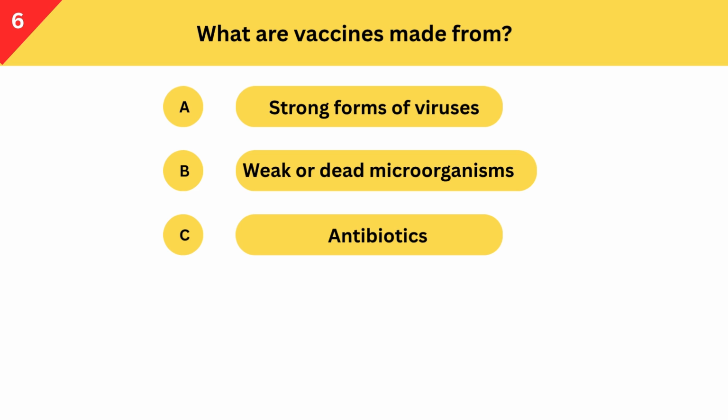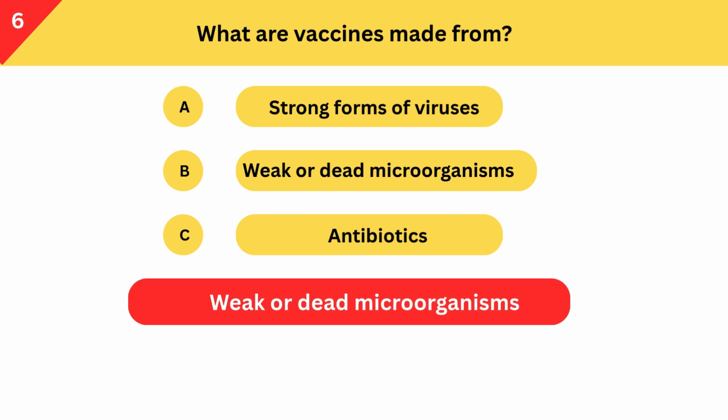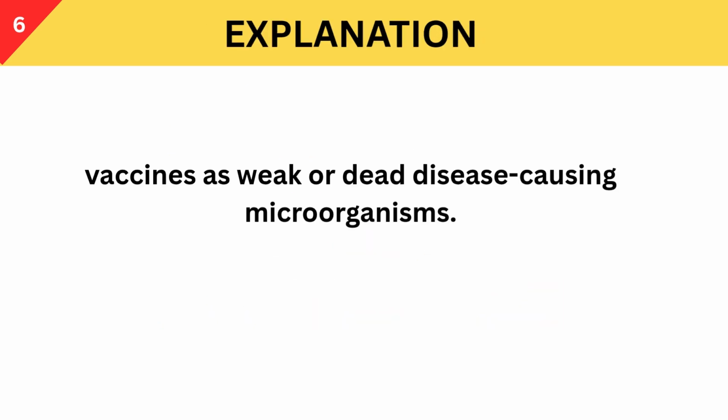A. Strong forms of viruses. B. Weak or dead microorganisms. C. Antibiotics. Correct answer is weak or dead microorganisms. Vaccines as weak or dead disease-causing microorganisms.